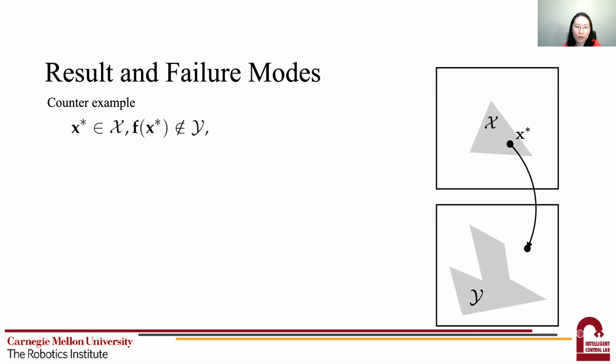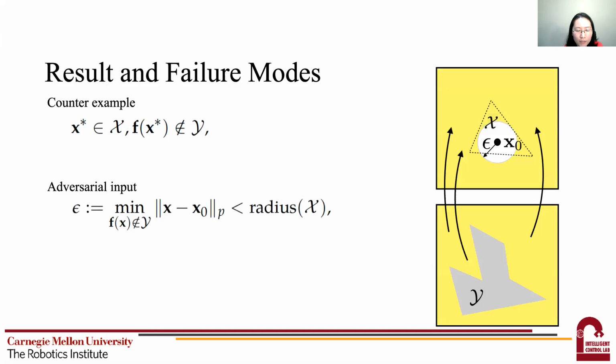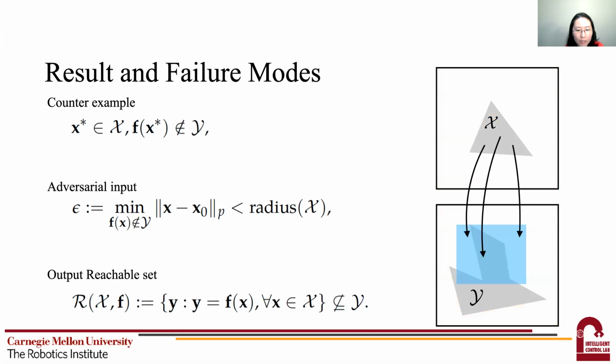Each algorithm in our Toolbox will return one of the following 3 types of violation results if a property does not hold. The first is a counterexample result, where a counterexample belongs to the input constraint but is mapped to a point outside the output constraint. The second is the adversarial result, that is the maximum deviation allowed in the input space to still meet the output constraint. If there's a violation, then this maximum deviation is smaller than the radius of the input set. And the last result is the output reachable set. If there's a violation, the output reachable set will exceed the output constraint.